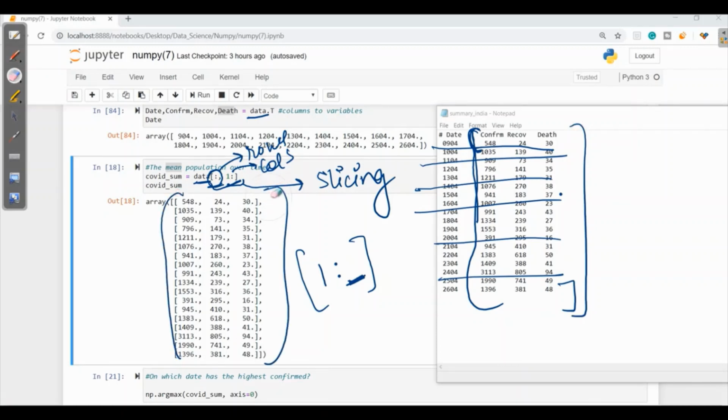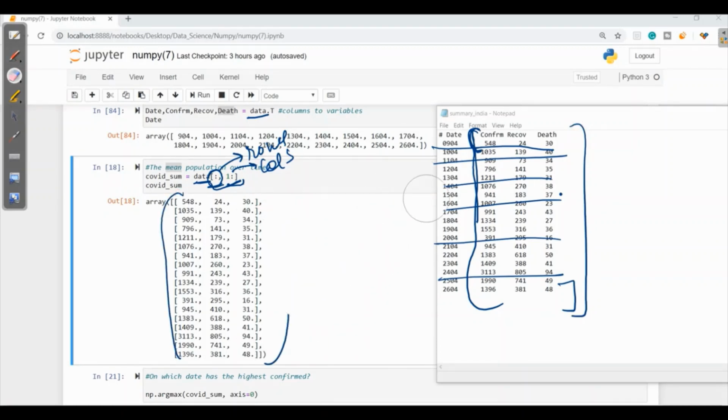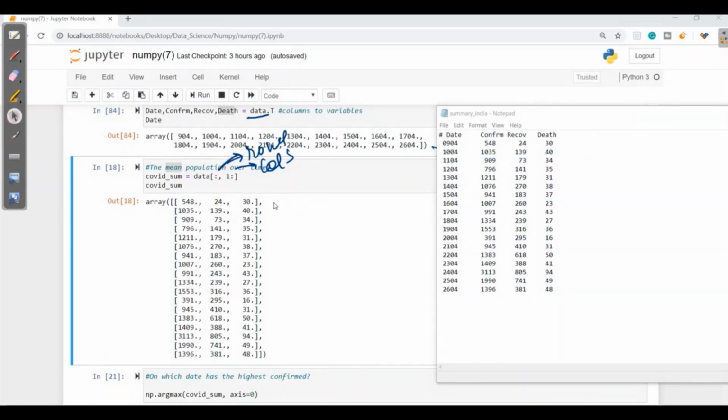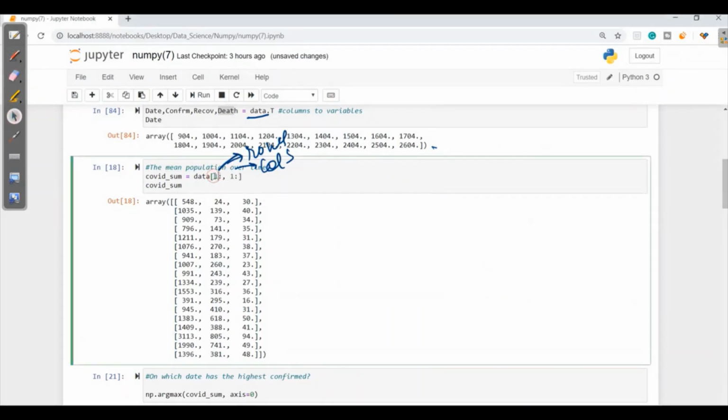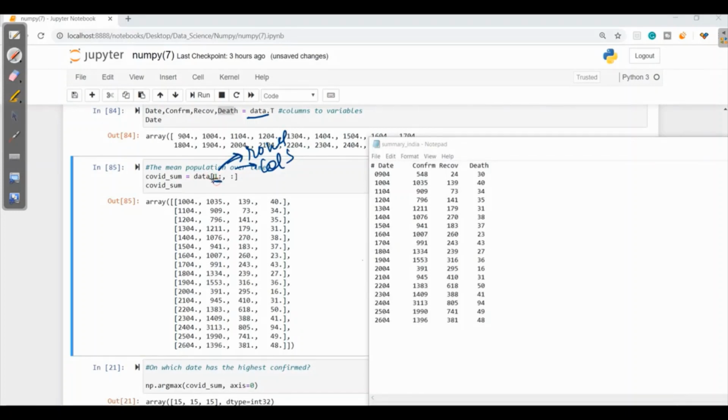Now let's play with this. I'll rub here. Now in rows, let's ask from 1. In rows 1, that means the first row will be ignored. It will print from 10 April to the last, as at the end we haven't given any condition. But for the columns, it says to print all the columns.